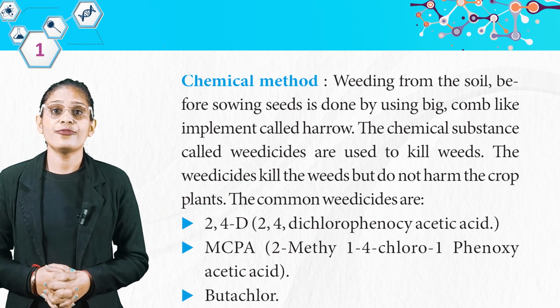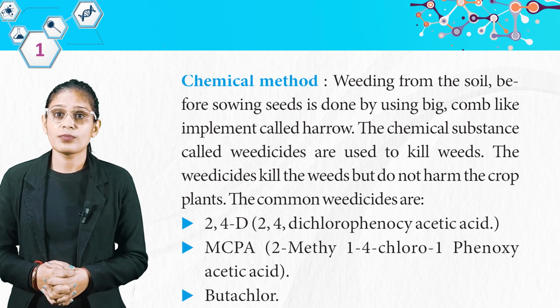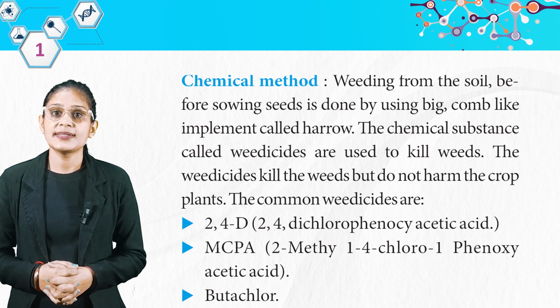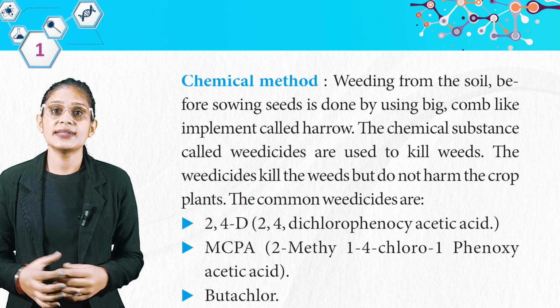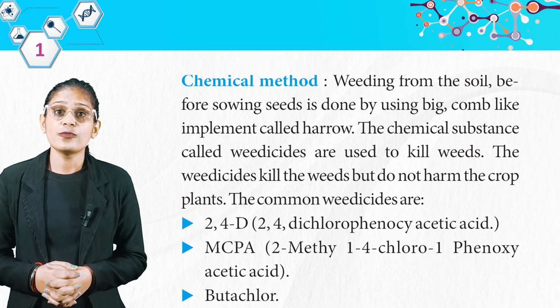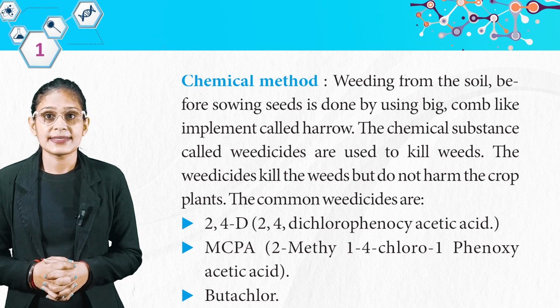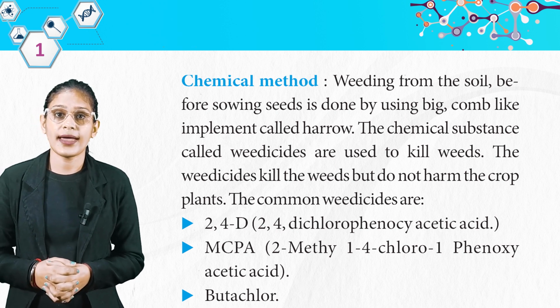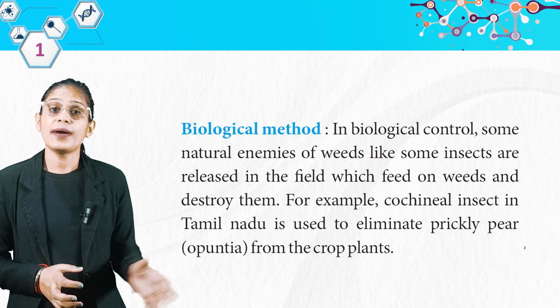Then we have chemical method. The chemical substance called weedicides are used to kill weeds. The weedicides kill the weeds but do not harm the crop plants. The common weedicides are 2,4-dichlorophenoxy acetic acid, then MCPA, 2-methyl-4-chloro-phenoxy acetic acid.